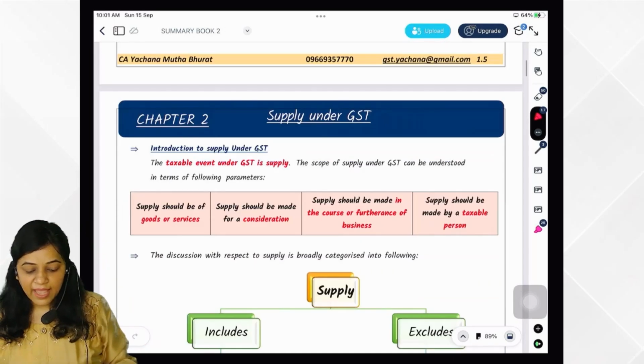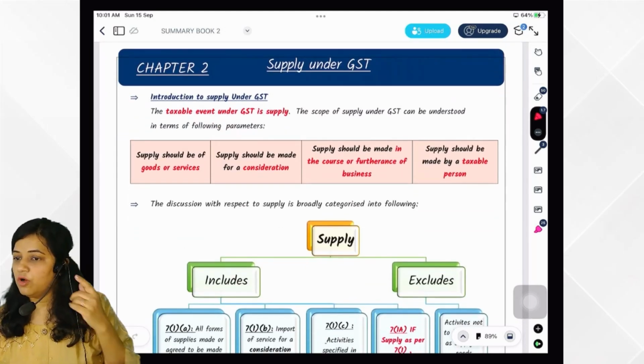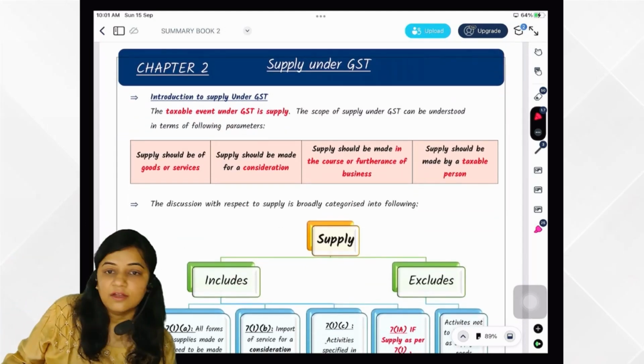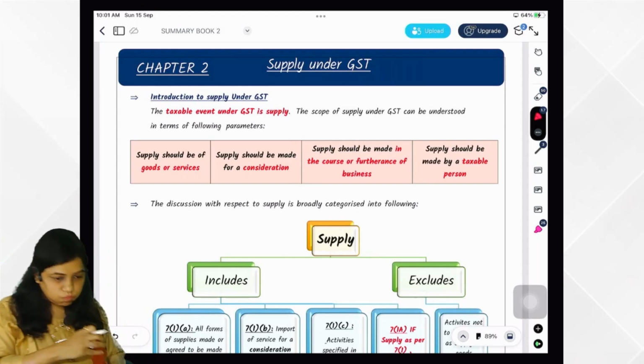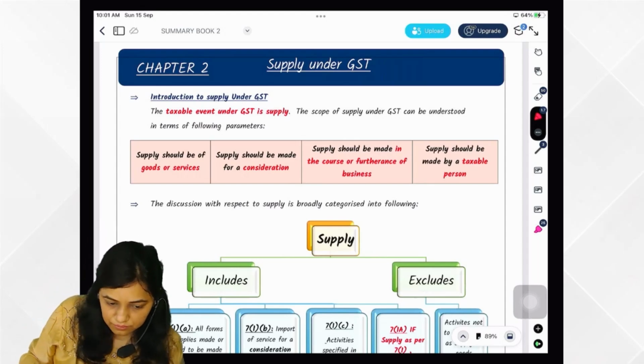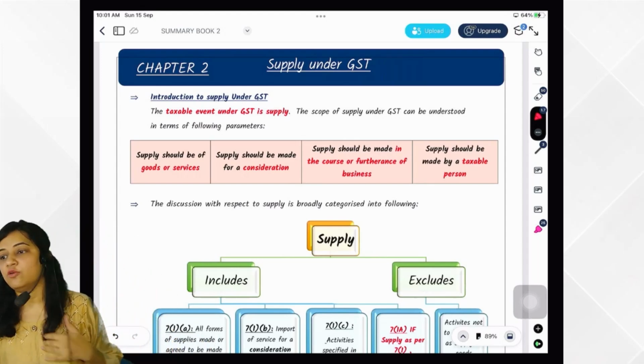Very good. Next, let's do revision of chapter 2 or not? Quickly, 10 minutes. You have revised at home? Yes, ma'am.